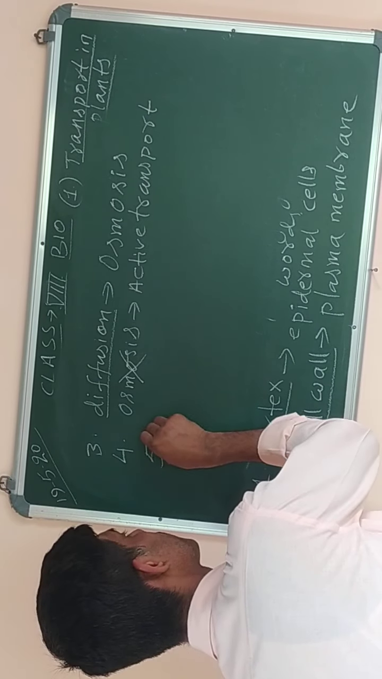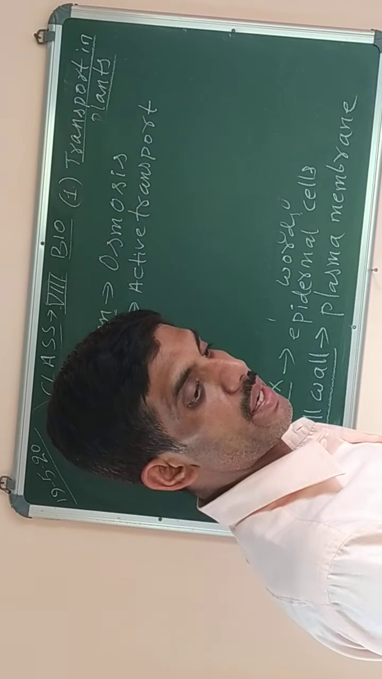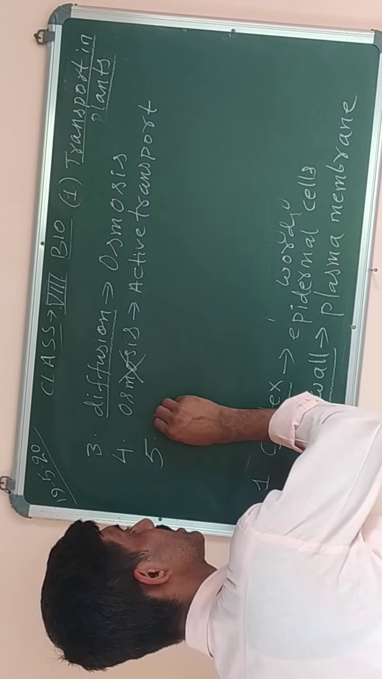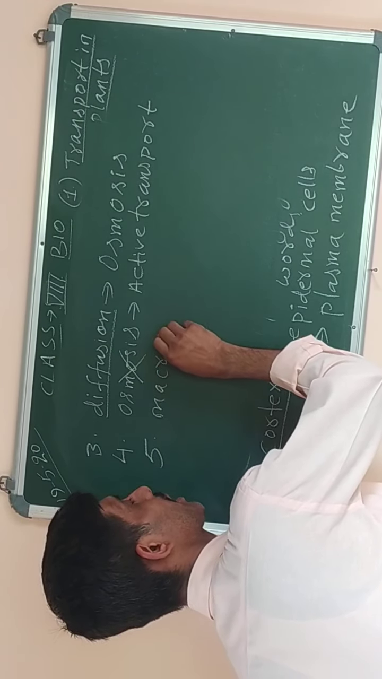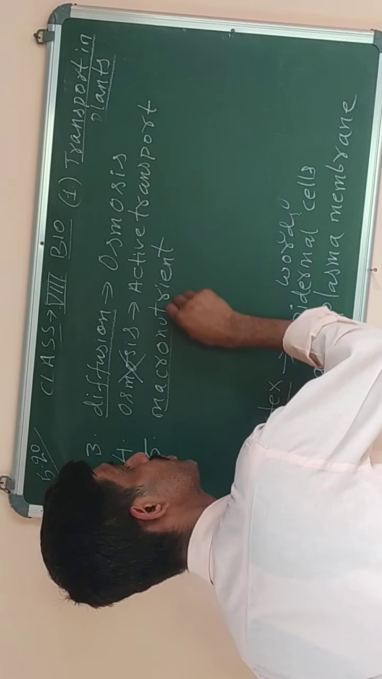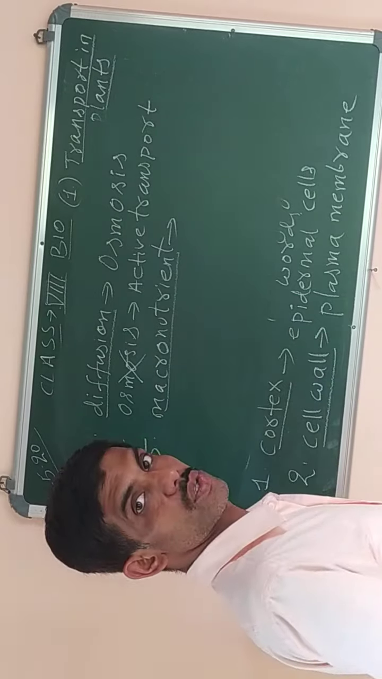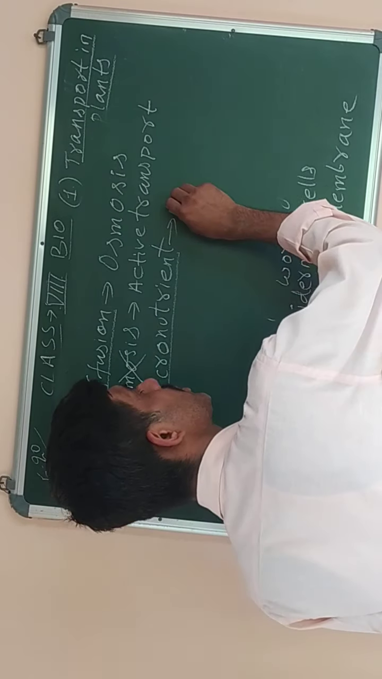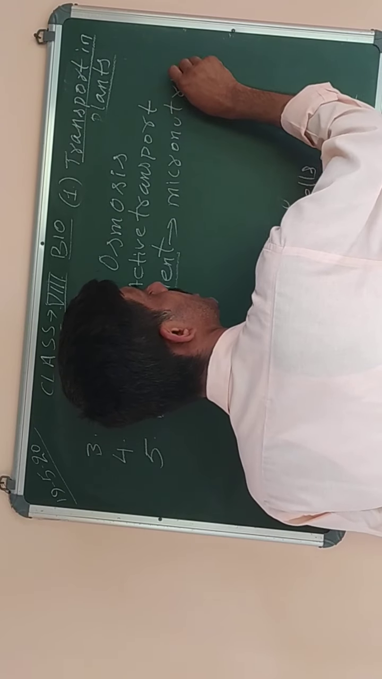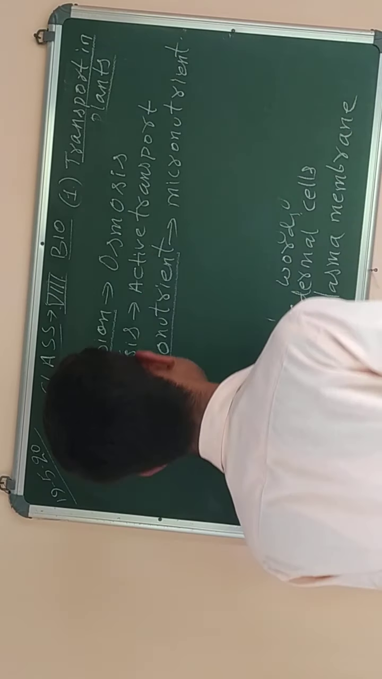Then number 5. Manganese is an example of macronutrient. Macronutrient is underlined, which means we have to change it. This is incorrect. So you have to write that manganese is a type of micronutrient, not the macronutrient. Manganese is a type of micronutrient.